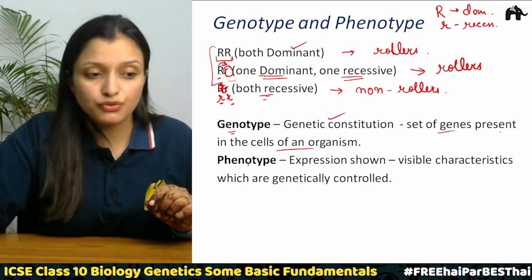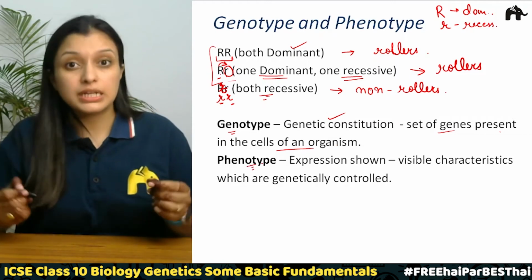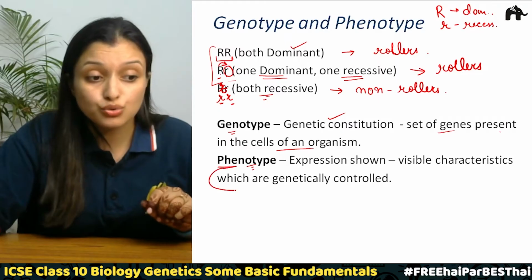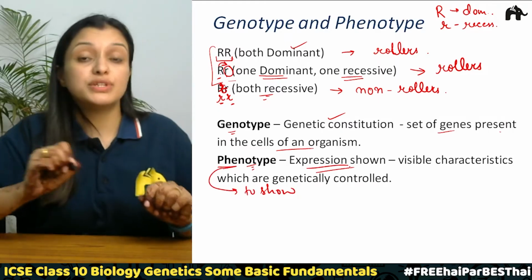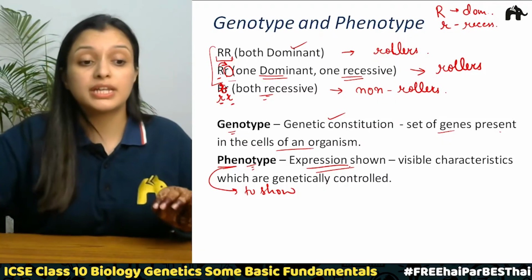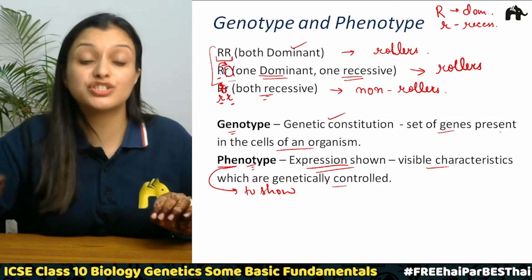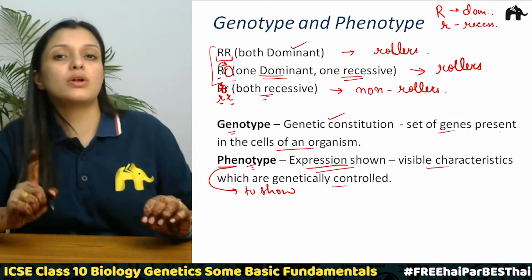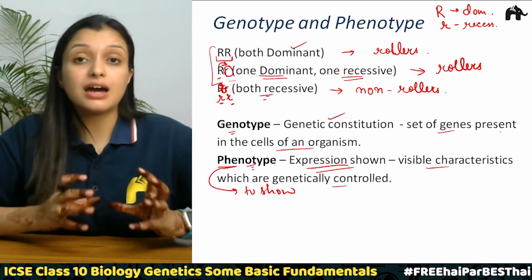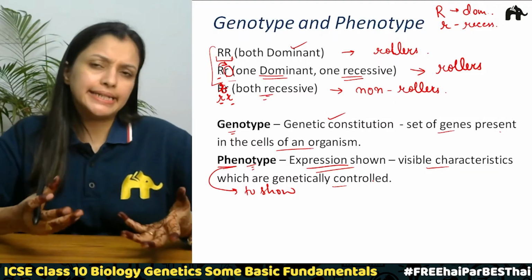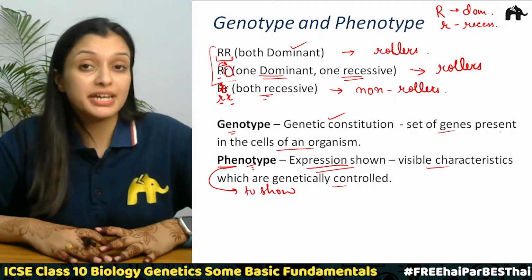Then coming on to phenotype. What is phene? It means to show, right? The expression which is shown is called the phenotype. The visible characteristics which are genetically controlled are called the phenotype, correct? These are the two terms you might get questions on, genotype and phenotype.